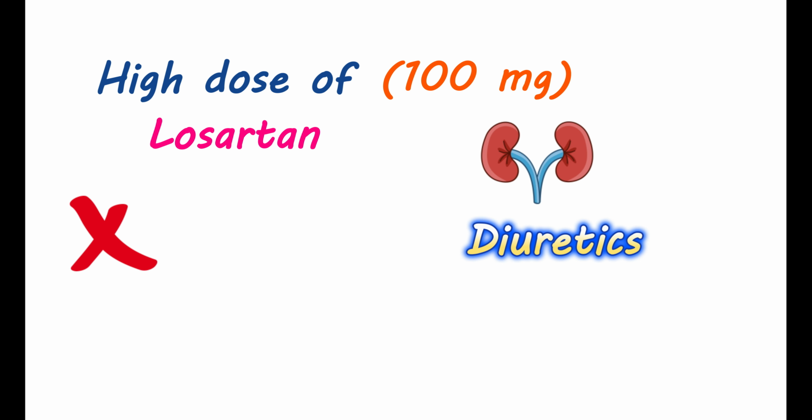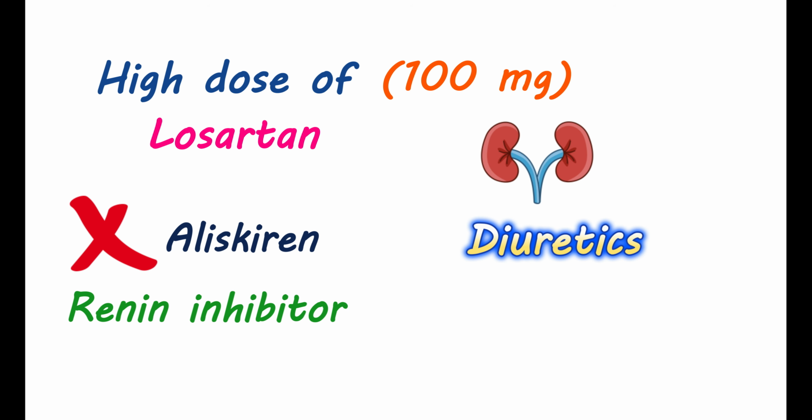Losartan shouldn't be administered along with aliskiren in people with diabetes mellitus. Aliskiren is one of the medications that also acts on the renin-angiotensin system. This medication is a direct renin inhibitor. It is introduced to treat high blood pressure. Since aliskiren as well as losartan act on the same system, the renin-angiotensin system, they shouldn't be combined because this combination can produce significant hypotension and higher levels of potassium in the body. Particularly, this combination should not be used in people with diabetes. However, because of its high side effect profile, this drug is little used nowadays.